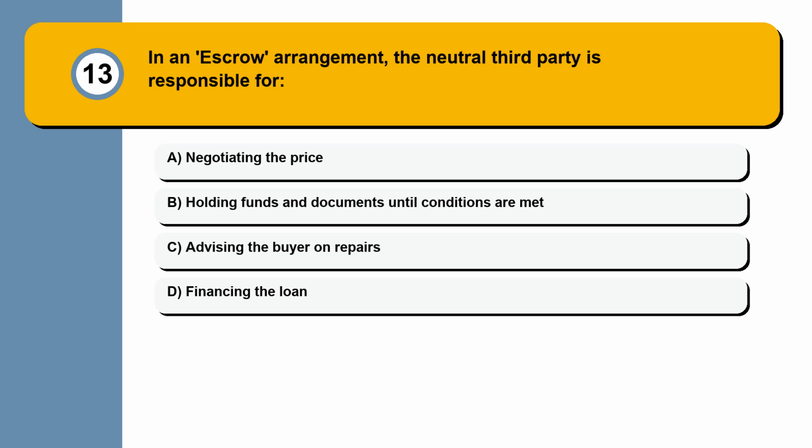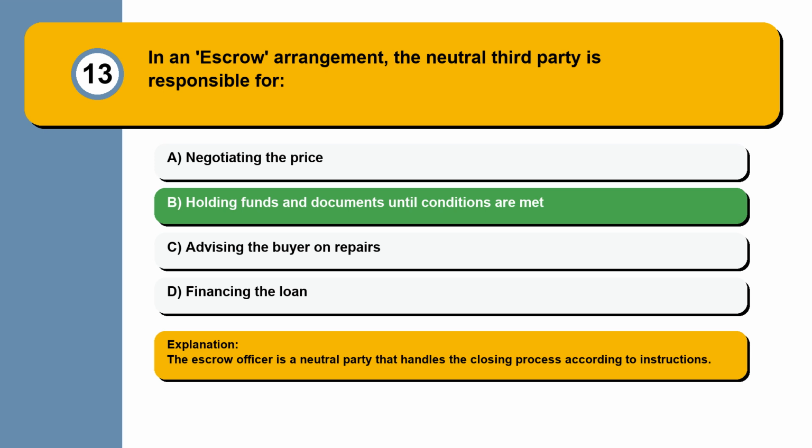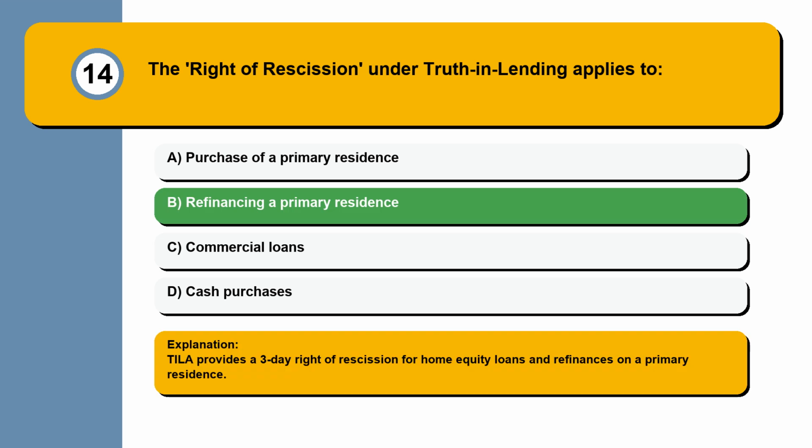Question 13. In an escrow arrangement, the neutral third party is responsible for negotiating the price, holding funds and documents until conditions are met, advising the buyer on repairs, financing the loan. The escrow officer is a neutral party that handles the closing process according to instructions. Question 14. The right of rescission under Truth in Lending applies to purchase of a primary residence, refinancing a primary residence, commercial loans, cash purchases. TILA provides a 3-day right of rescission for home equity loans and refinances on a primary residence.